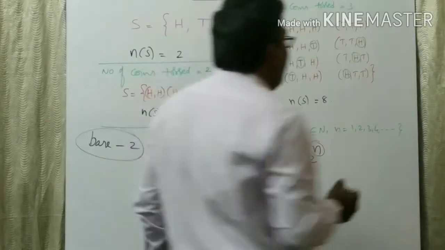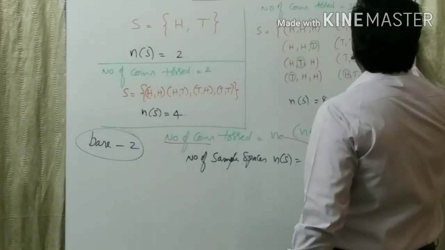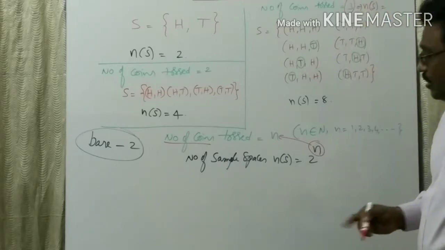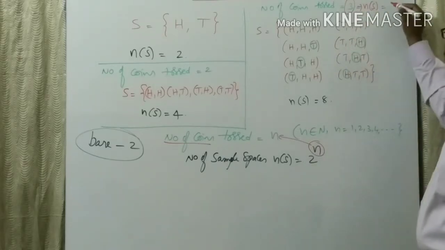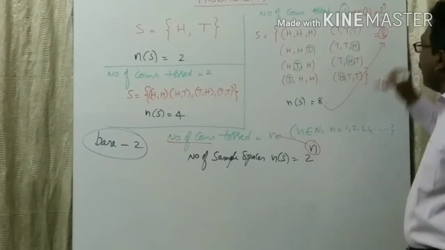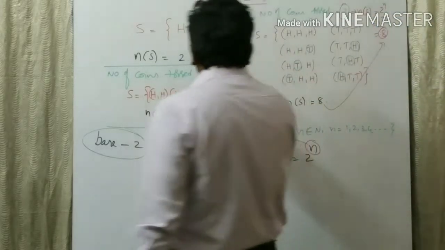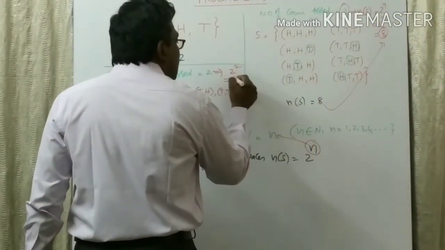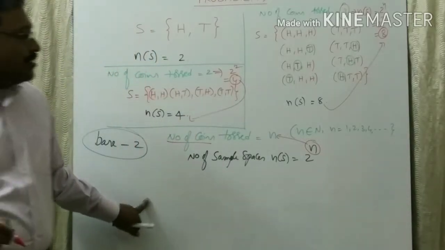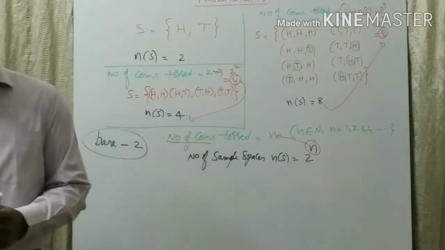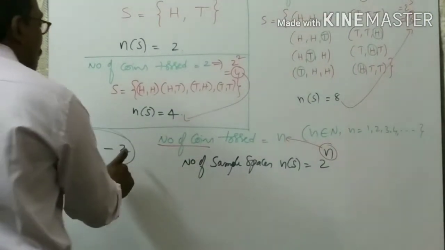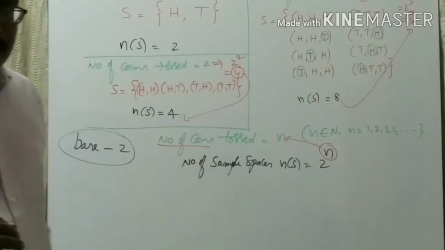Now let me check here the number of sample spaces. n(S) is equal to, how many coins are tossed? 3. What is the formula? 2 power n. So 2 power 3, 8. Yes, it is right. Here 2 to the power of 2, that is 4. Yes, it is right. So if the number of coins tossed is n, number of sample spaces is 2 to the power of n. Why is the base 2 only? Because a coin has 2 faces.